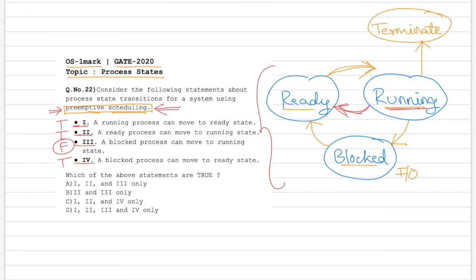So out of the 4 statements, 3 are true and 1 is false. Now the question asks which of the above statements are true. So if we go through the options, we can see option C, 1, 3 and 4 are true. So option C becomes our right answer.